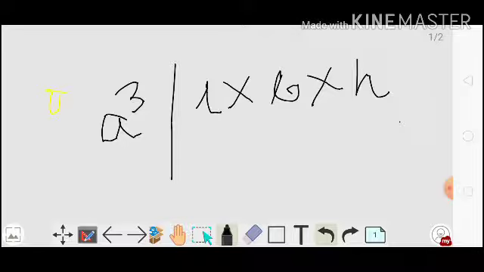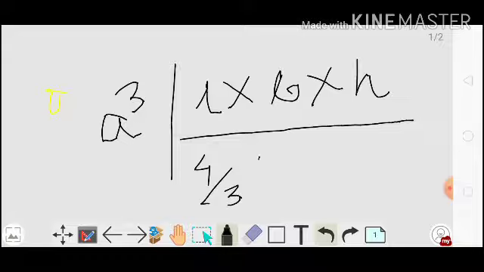For sphere, which means ball shape, we can measure the volume using this formula, 4 by 3 pi r cube, where r is the radius of the sphere and pi means 22 by 7. You'll learn it in mathematics.